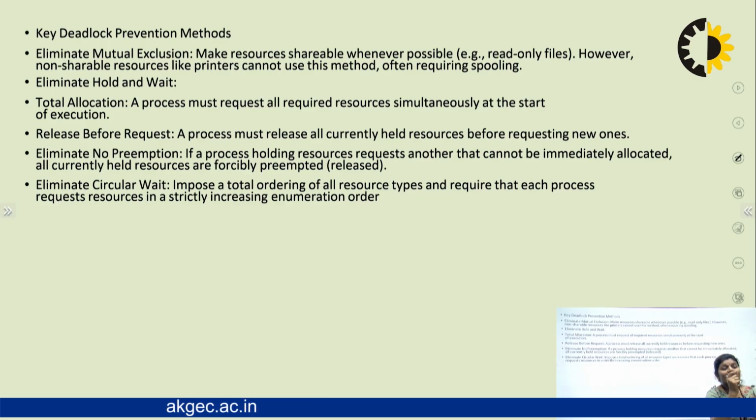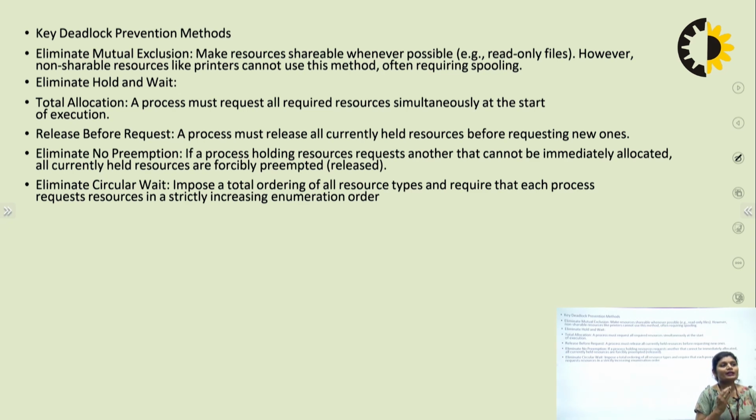So, make resources shareable wherever possible. Example, a read-only file. Any number of users can read the file at the same time. However, non-shareable resources like a printer cannot use this method, often requiring spooling. As I said in the previous slide, the printer is a non-shareable resource, so this method does not apply to it. Okay. But some resources can be used in shareable mode, so you can eliminate mutual exclusion.